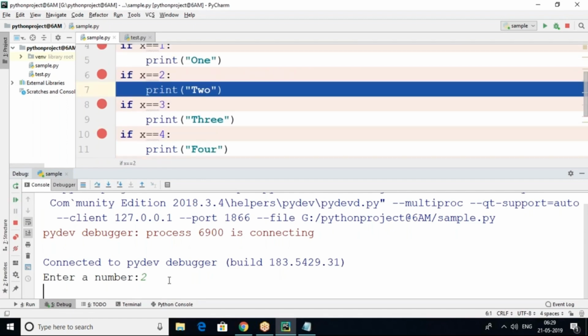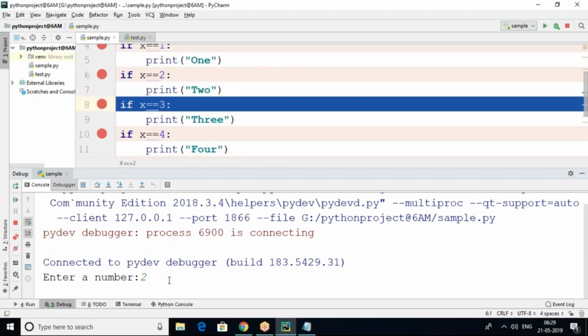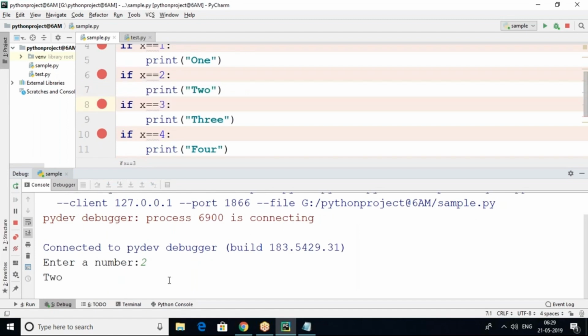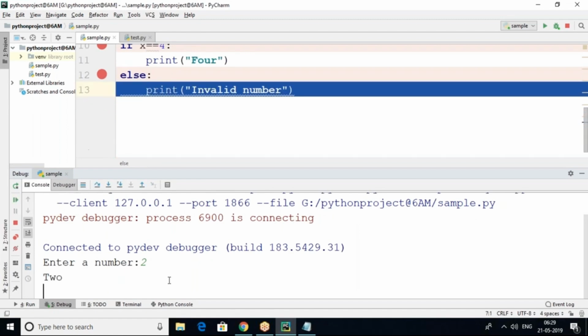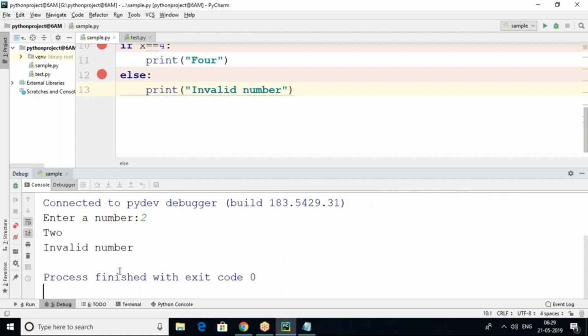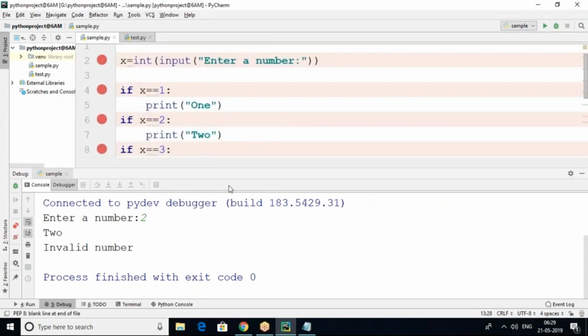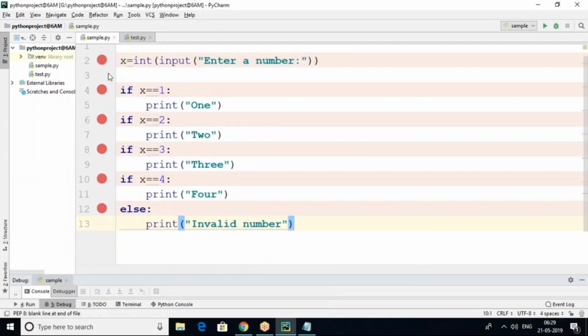Yes, printed 2. But even though 2 is printed, immediately x equal to 3 is checked, x equal to 4 is checked. Because of this being false, the else is also executed, and invalid number comes like this. So what is the problem here? Even if one of the if conditions is true, the remaining ifs are also tested. That is not good practice.